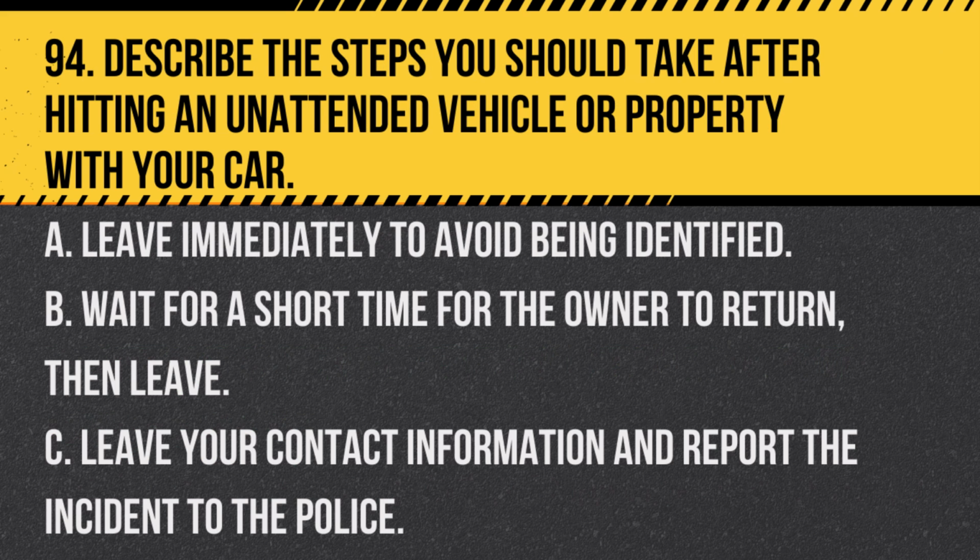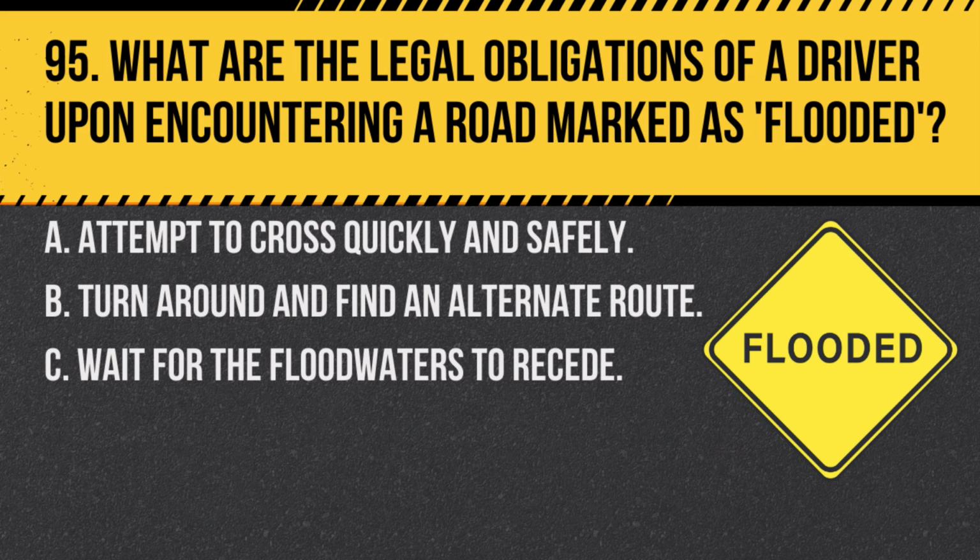Question 94. Describe the steps you should take after hitting an unattended vehicle or property with your car. A. Leave immediately to avoid being identified. B. Wait for a short time for the owner to return, then leave. C. Leave your contact information and report the incident to the police. Answer C. Leave your contact information and report the incident to the police. If you hit an unattended vehicle or property, leave your contact information in a visible place and report the incident to the police.